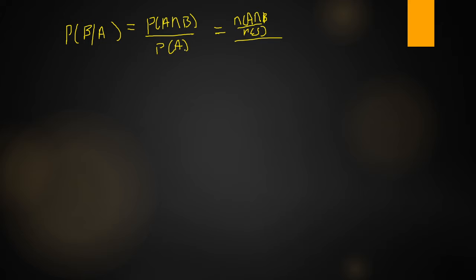So now, after writing it like this in the form of the classical definition, if we cancel N of S and N of S, what is the remaining term? It is equal to N of A intersection B by N of A. So this is another shortcut definition to find the probability. We can also find the conditional probability using this formula: N of A intersection B by N of A.